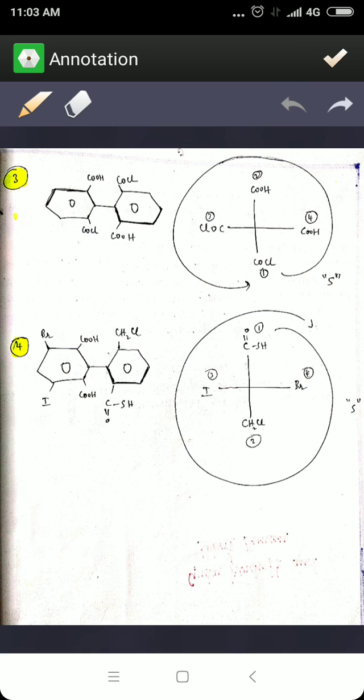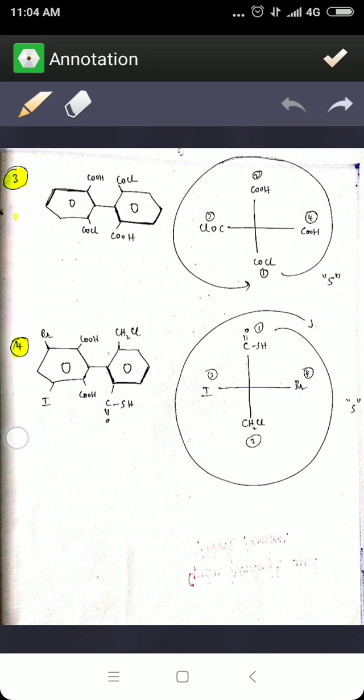Now let us write the numbering. Always start with the vertical line. Acyl gets position 1, then comes the carboxylic acid, then you have the acyl group, and then the carboxylic acid. Now it is 1, 2, 3, and 4, and hence it attains the S configuration. Let us take one more example.